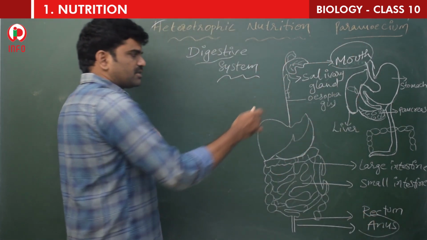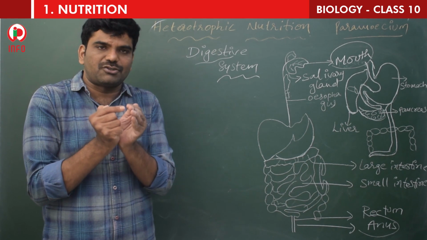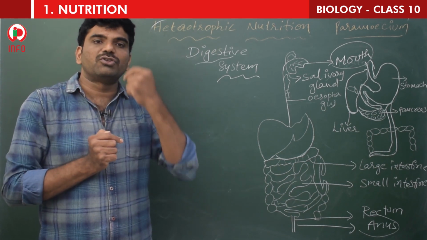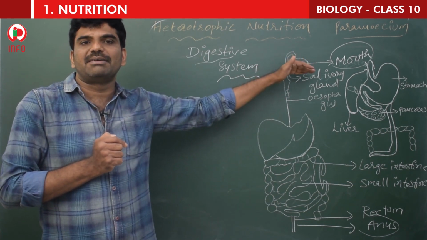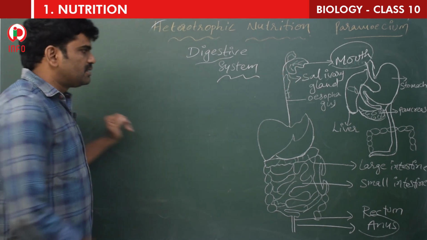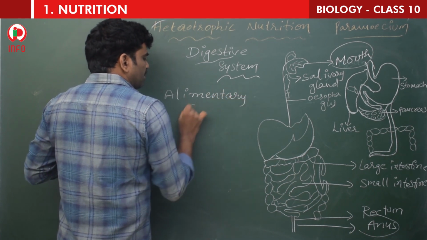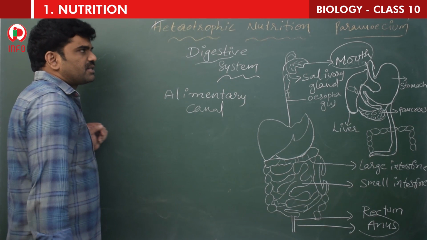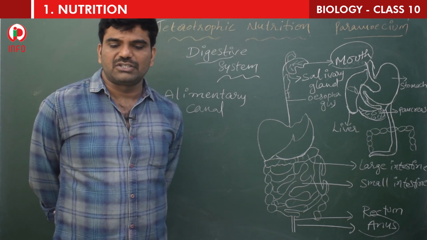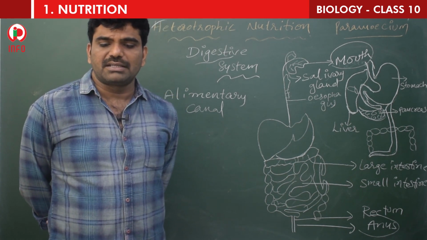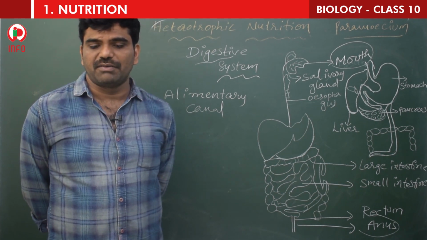The digestive system is made up of a tube only. In some places the tube is broad, in some places the tube is narrow. Right from the mouth to the anus, so many parts are there. So this tube, the digestive system, is called the alimentary canal. What is this, children? Alimentary canal. It is a long tube extending from the mouth and ending with the anus. We can see this tube has different parts. Various regions are specialized to perform different functions.